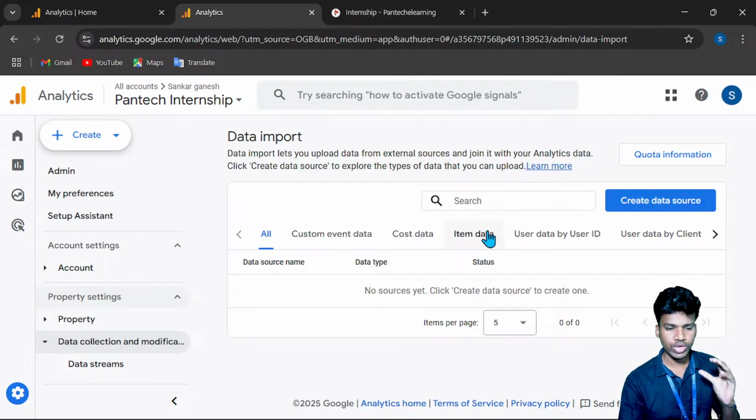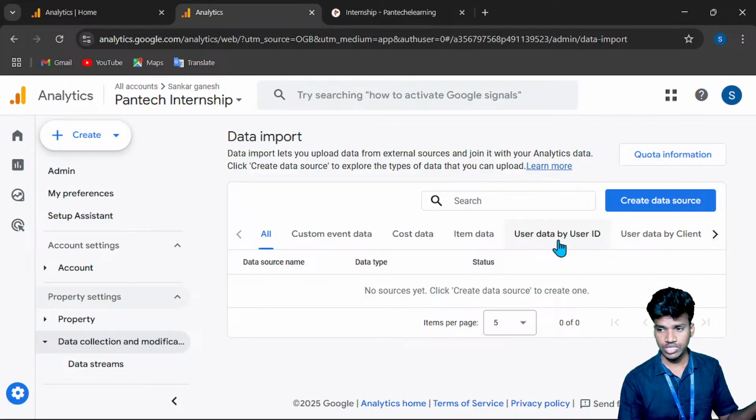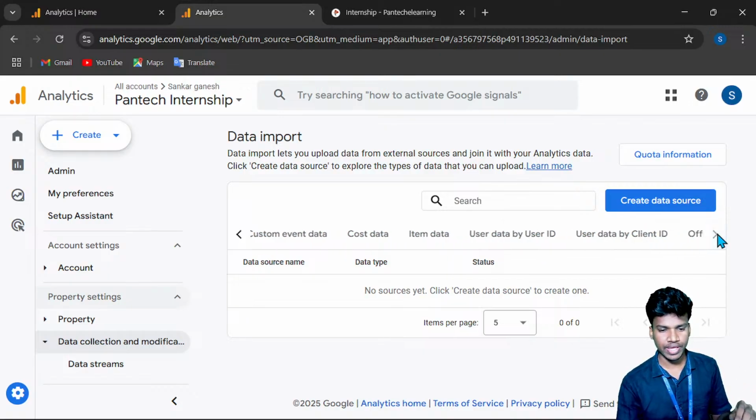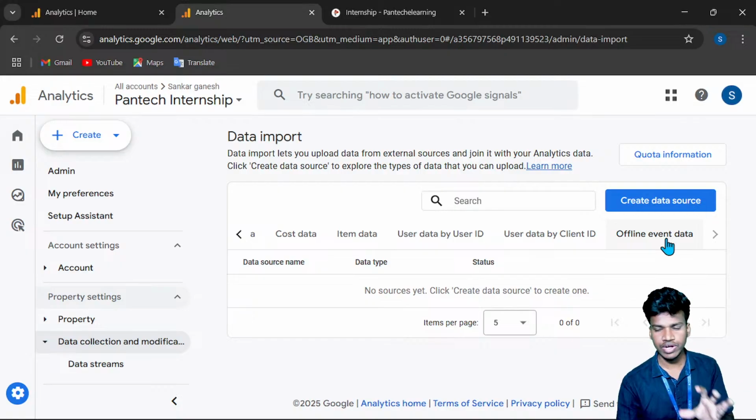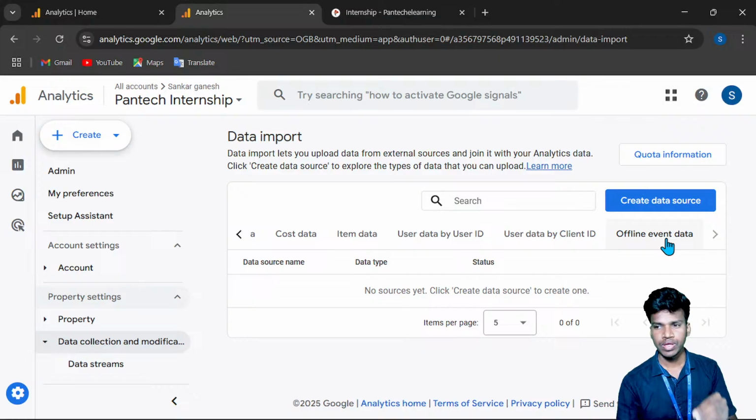So you can manually add this. Your data can be based on custom event data, cost data, payment data, item data, product data, or user data. That is, how many people use it, customer data or user data by client, and offline event data. Based on your data type, you can choose the type.